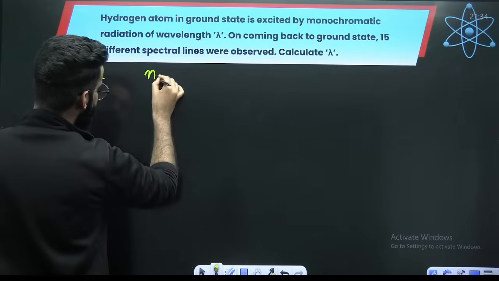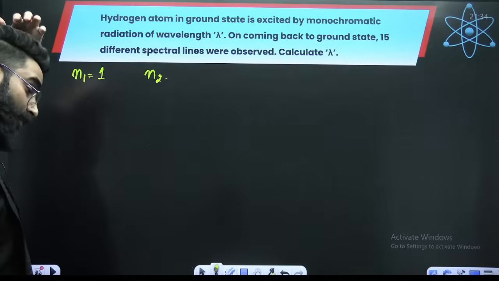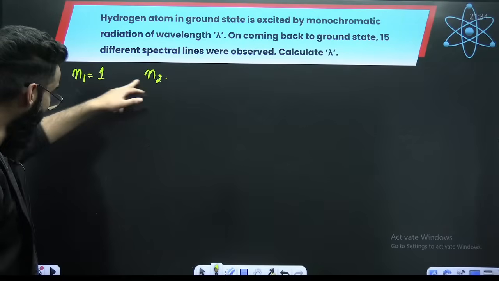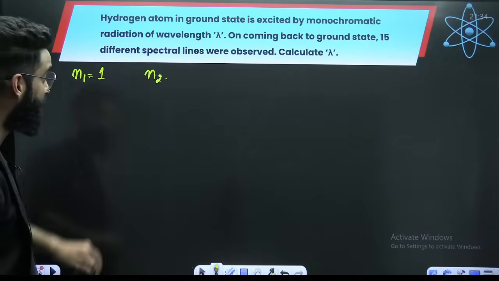Right? Let's say the higher energy state is N2. Let's say it came from N2 to 1. Perfect. When it is coming from N2 to 1, higher energy state to lower energy state, ground state 1, it is emitting how many? 15 spectral lines.